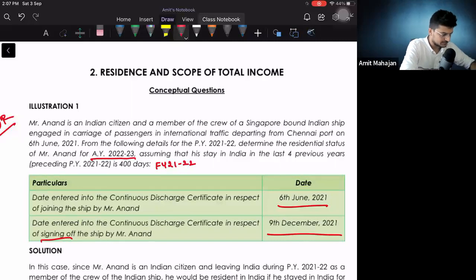Yes, Shruti. See, my question is for how many days he is in India. Don't just compute 6 June to 9 December. Understand my question. My question is for how many days he was in India.